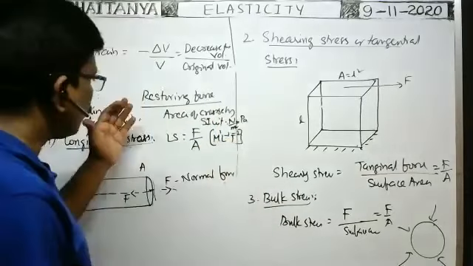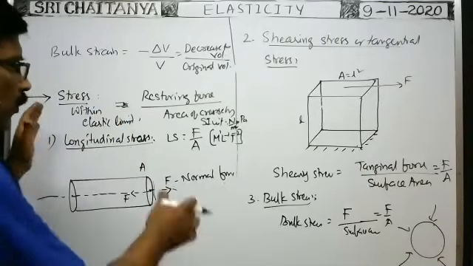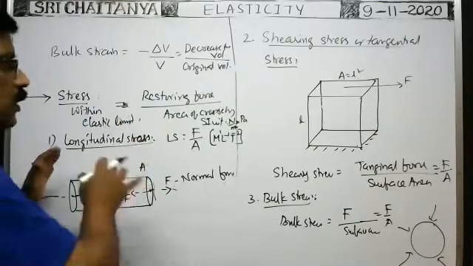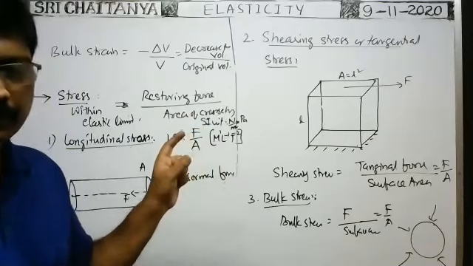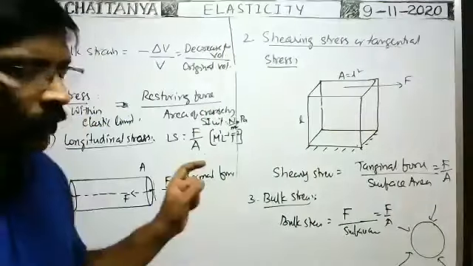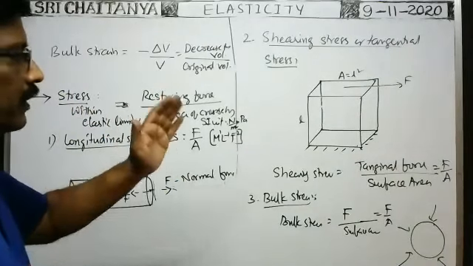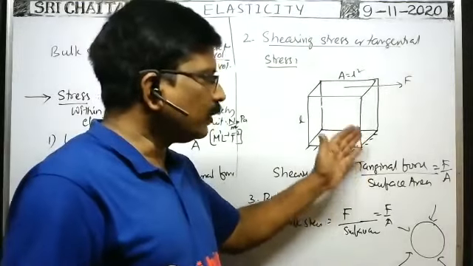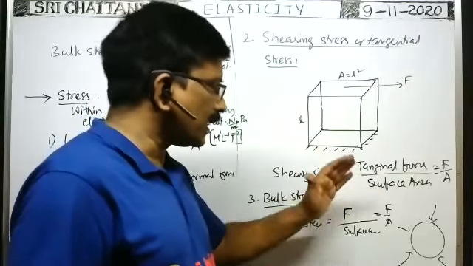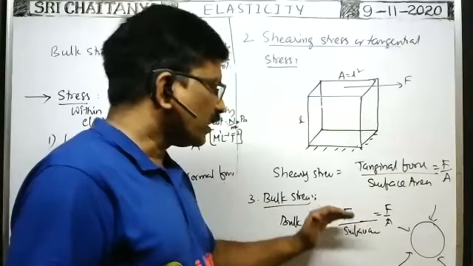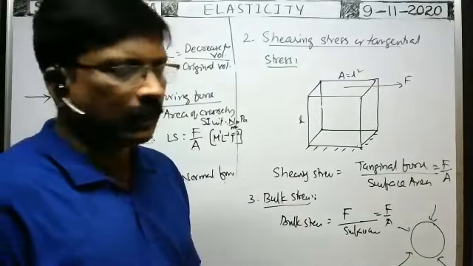Everyone, while defining longitudinal stress, shearing stress and bulk stress, we have said within the elastic limit. That is important. Whenever the body exhibits the elastic property, only then are these formulas applicable. That's why, within the elastic limit, the restoring force developed per unit area of cross section, or within the elastic limit, the tangential force acting on unit surface area is called the shearing stress. Within the elastic limit, the normal force acting on unit surface area is called the bulk stress. In this way, we can define the bulk stress.